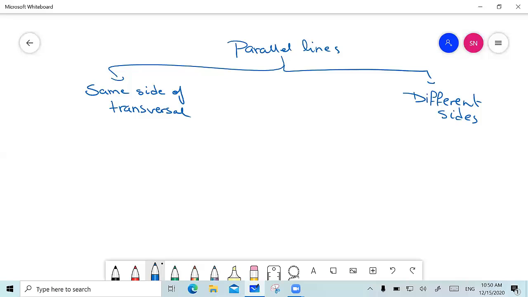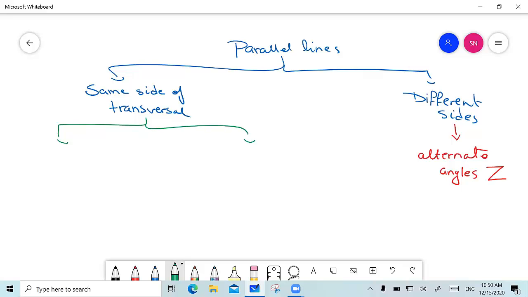If the two angles are on different sides of the transversal, then the only relation is that I have alternate angles. And we said that alternate angles are formed with the letter Z. And if they are on the same side of the transversal, then I have two options.